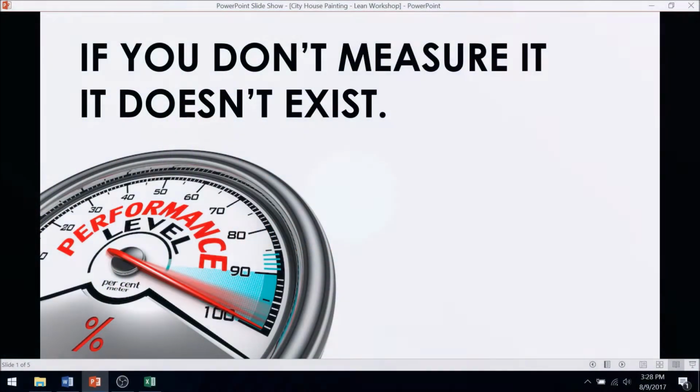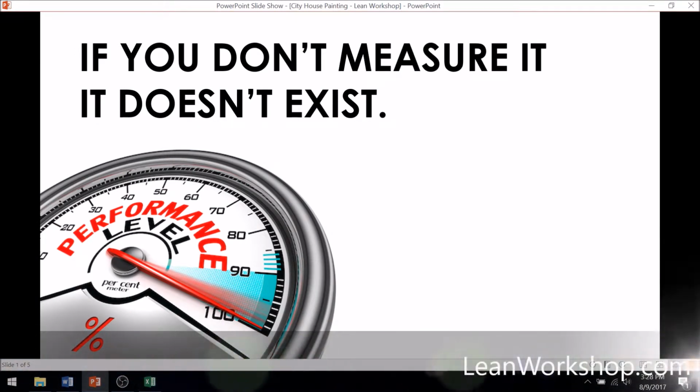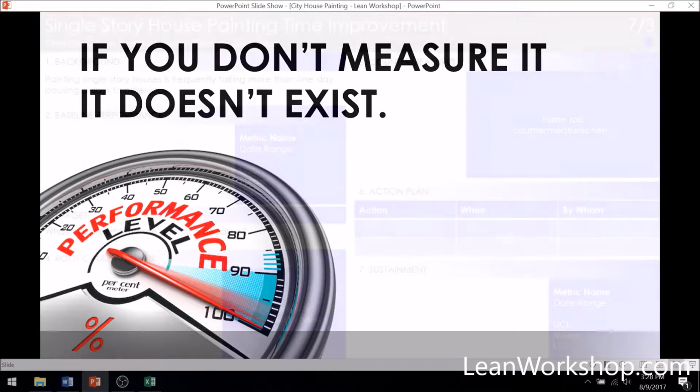An anonymous author once wrote, "If you don't measure it, it doesn't exist." For us, that means we can't just know we have a problem. We must record our process and be in possession of the data that quantifies our performance. Only then can we move forward to measurable improvement.